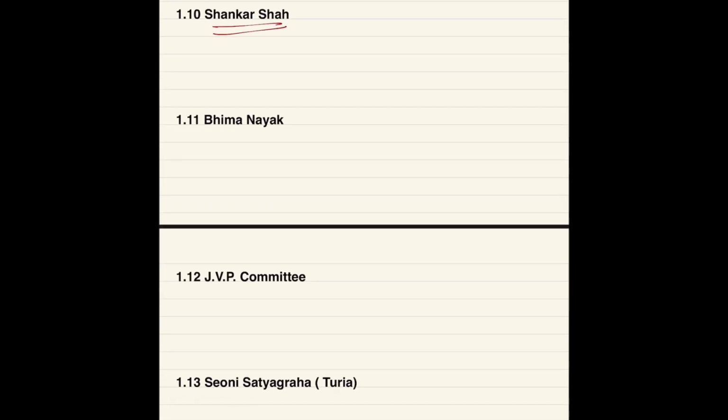Then move on to Shankar Shah. It is a very famous tribal personality, which is highly relevant in your upcoming paper also. Okay, so he was a successor of Sangram Shah, belonging to the Gond dynasty.